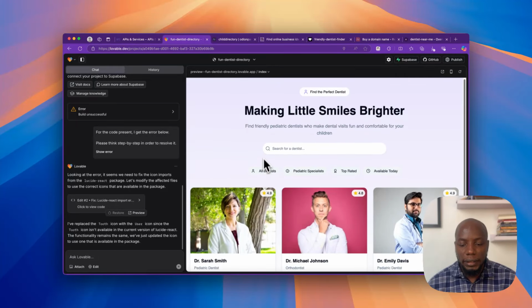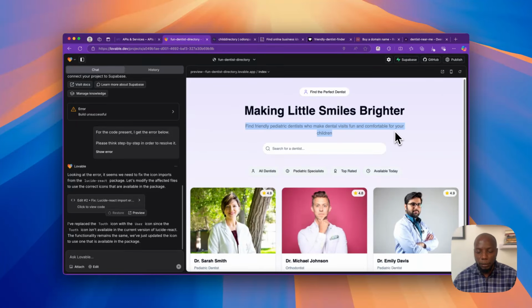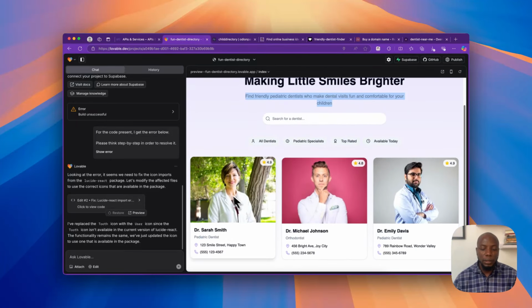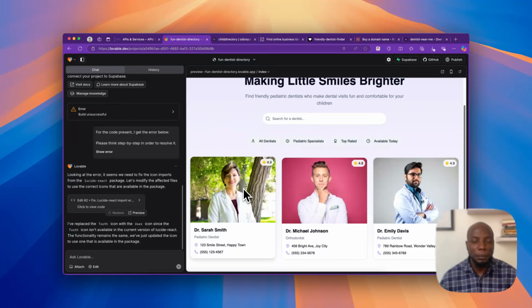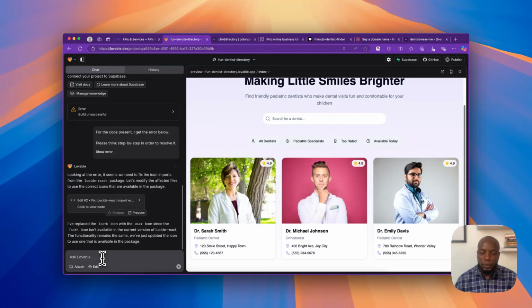So you can see here it says making little smiles brighter, friendly pediatric dentists who make dental visits more comfortable, and then you're seeing all of these persons here. Top rated, available today. You can see all of this information here, and that's just the beginning, right? That's just the beginning, and you can add a whole lot more.